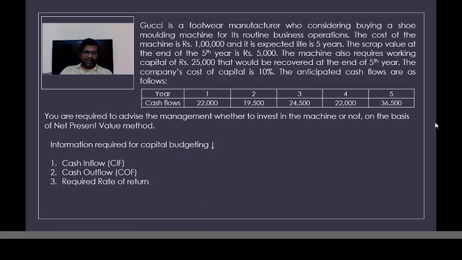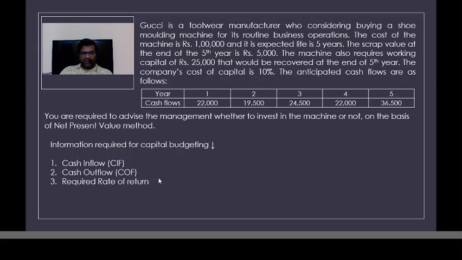So as usual, whenever you see a question, we have to get 3 sets of information. First, what is the cash inflow, which is given here. Second, what is the cash outflow? How much investment is required? The answer is 1 lakh rupees plus 25,000 rupees towards working capital. But this 25,000 rupees would be recovered at the end of the 5th year.